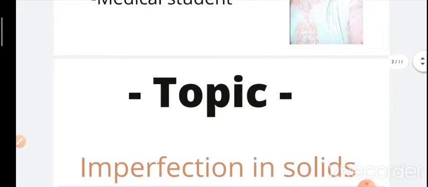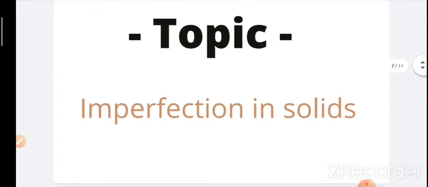So today I am going to teach you imperfections in solids. When we talk about solids, usually the crystalline solids, not the amorphous solids, we talk about the uniformity of their structure and the arrangement of their atoms. However, there are certain defects in this structure that give these solids certain characteristic features. We will discuss those characteristic features here, okay?